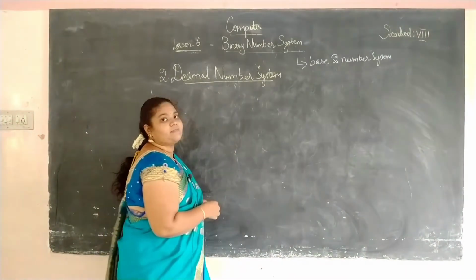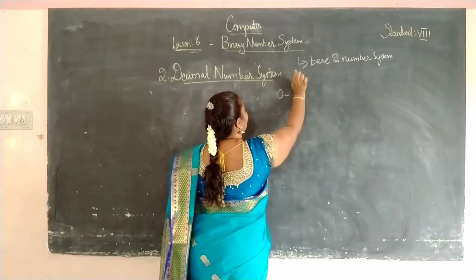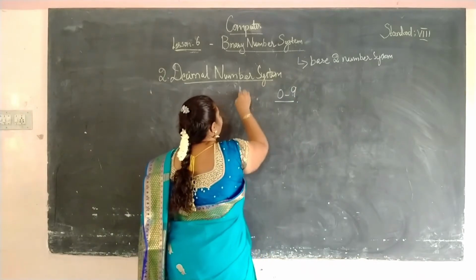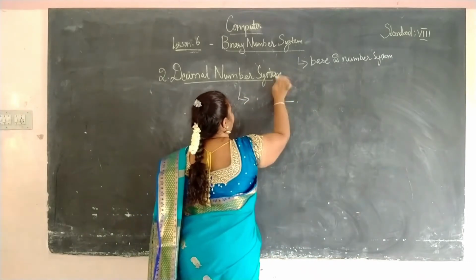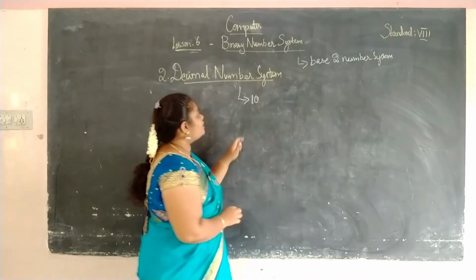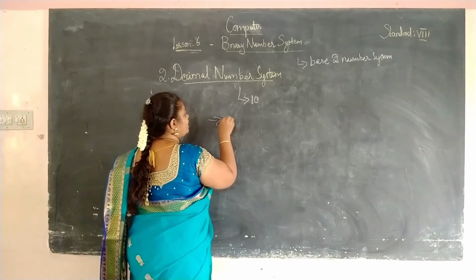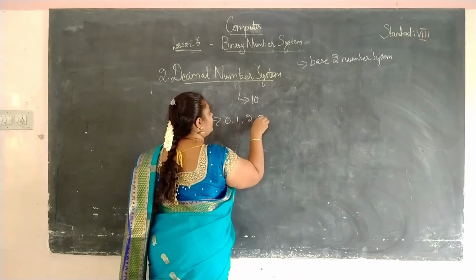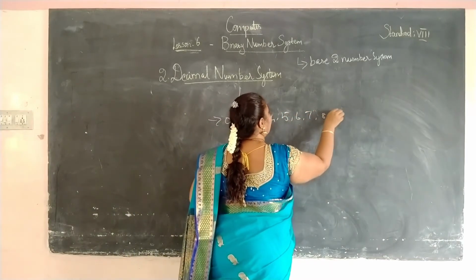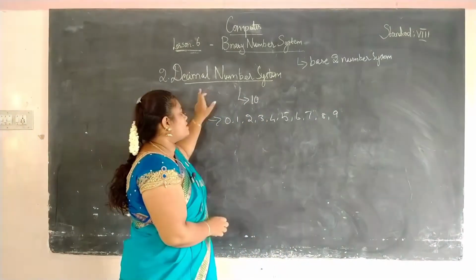In our mathematics, all the numbers between 0 to 9 are known as the decimal number system. It has the base 10. So all the numbers 0, 1, 2, 3, 4, 5, 6, 7, 8, 9, these 10 digits, are known as the decimal number system.